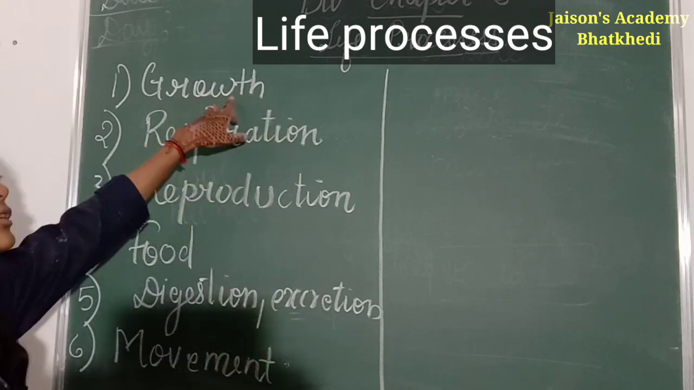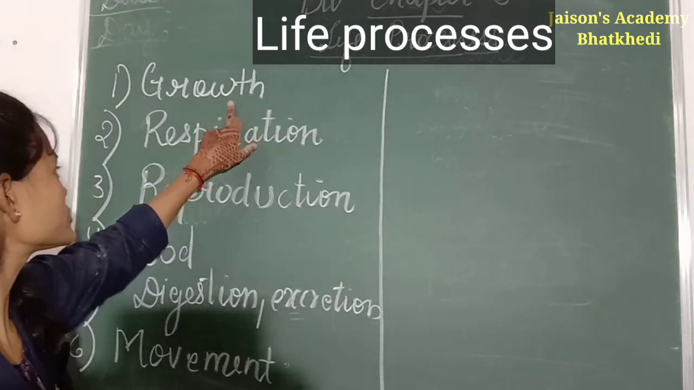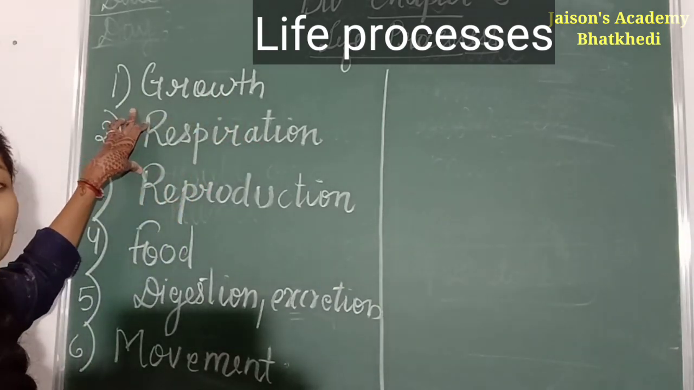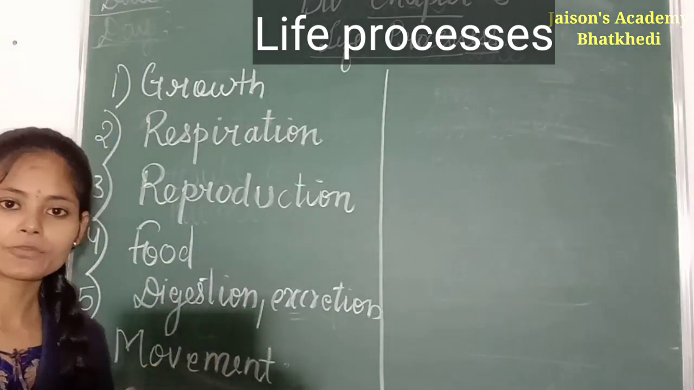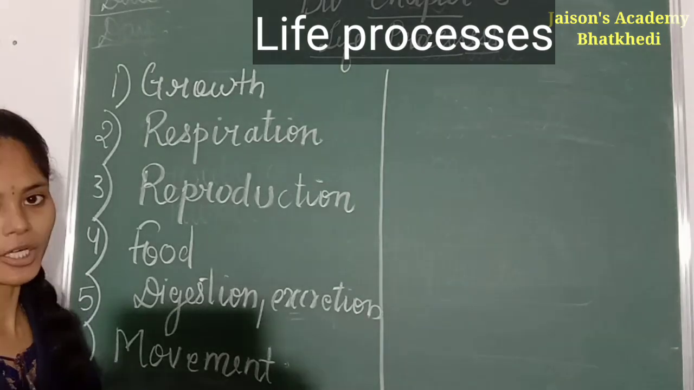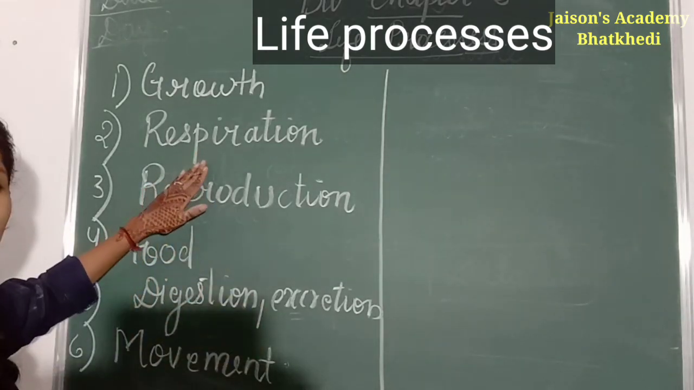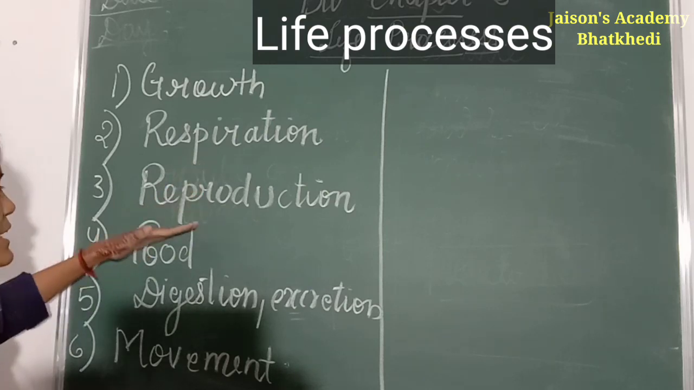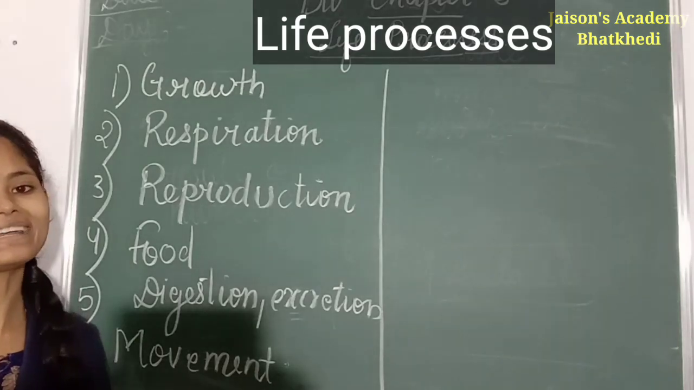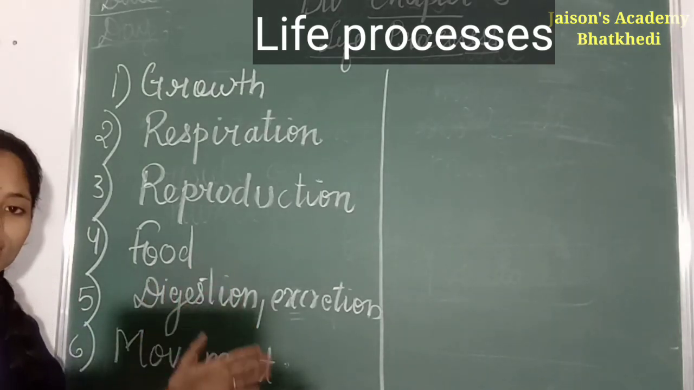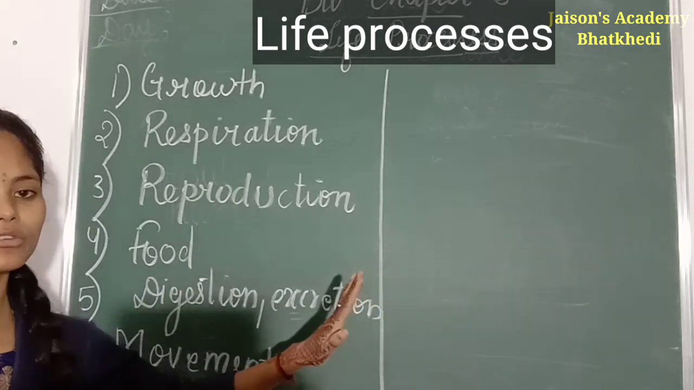All the living organisms, their body grows, but non-living organisms, their body does not grow. All the living organisms do respiration. What is respiration here? In the presence of oxygen, the food is broken down into simple products to release energy. That process is called respiration, which is only shown by living organisms. Then reproduction. The process of producing young ones of their own kind is called reproduction. All the living organisms show reproduction, but non-living organisms do not reproduce.